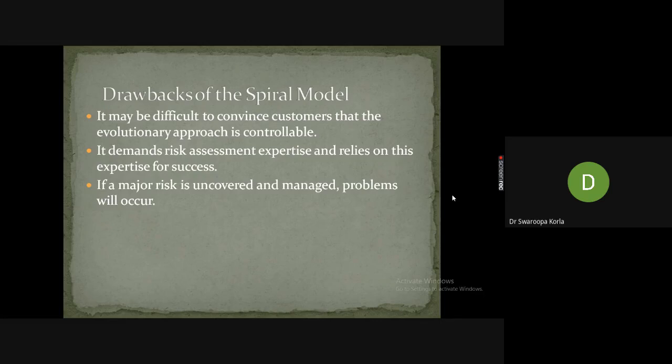If it is not, we cannot manage with this spiral model. Because the spiral model guideline is that the problem has to be clearly exposed in front of the customer. In the deployment stage, the developer needs to present even the uncovered risk, but the customer will not accept the risk. So these are the drawbacks of the spiral model.